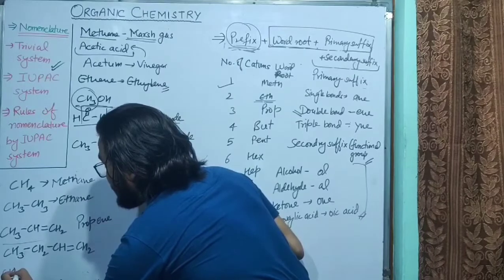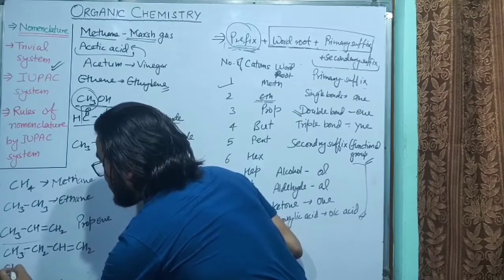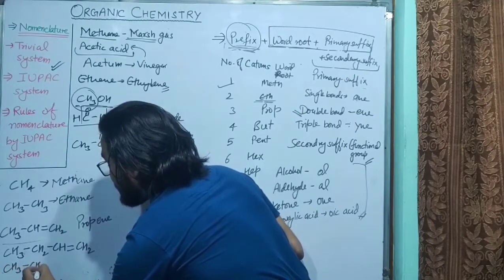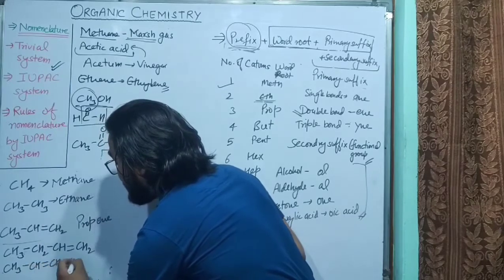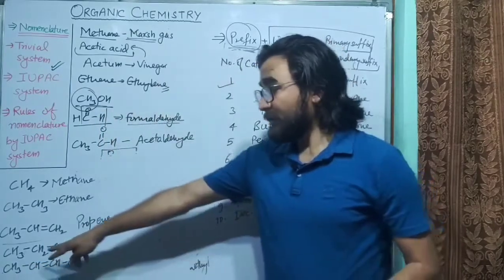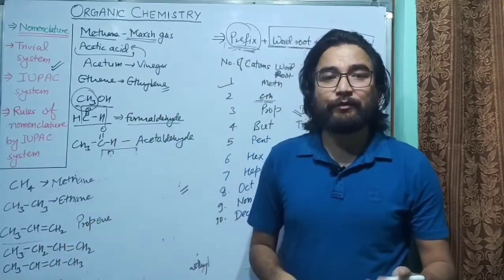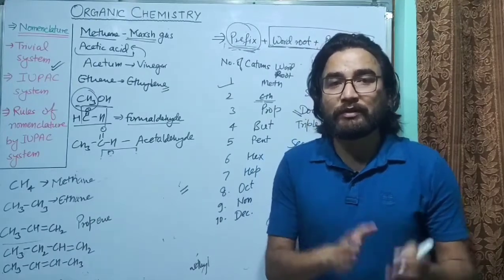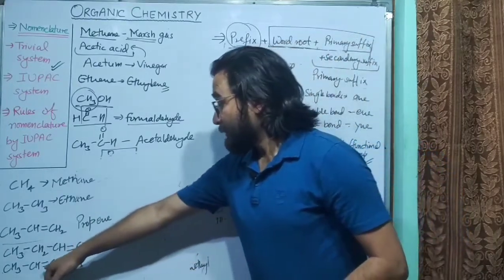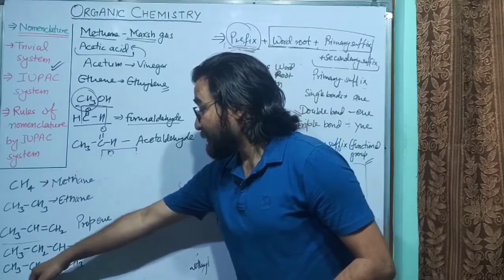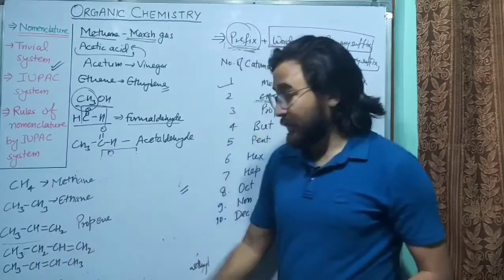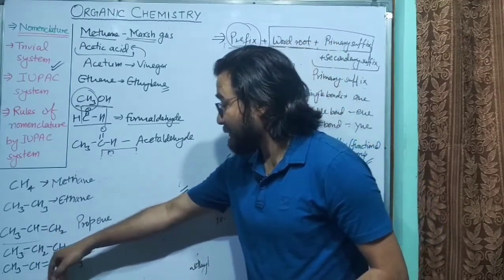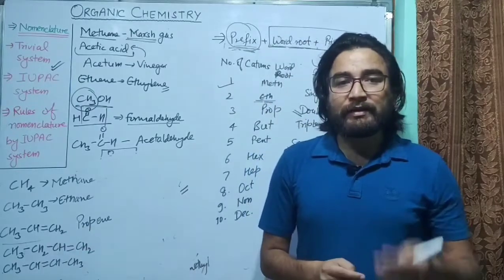Now it can also be like this: CH3, CH double bond, CH and CH3. Now you can see both have the same molecular formula. But in this case, there is a double bond between second and third carbon atom, while in the other case, there is a double bond between first and second carbon atom.